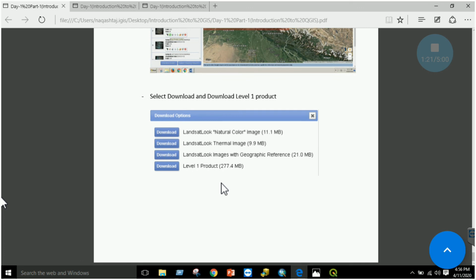We will cover this downloading in detail later on, but till now we have covered almost ArcCatalog, ArcMap, and QGIS. Thank you. That's all for today's lab.